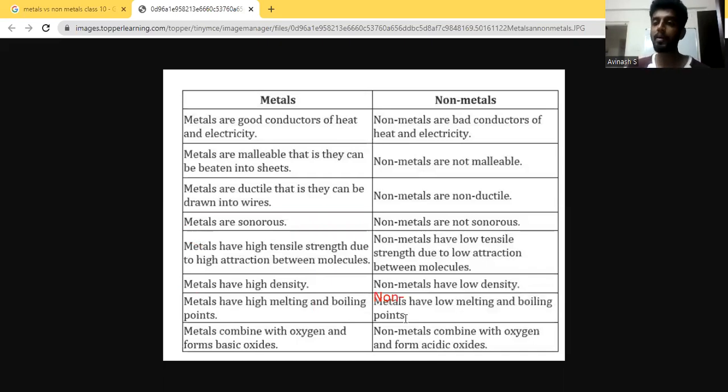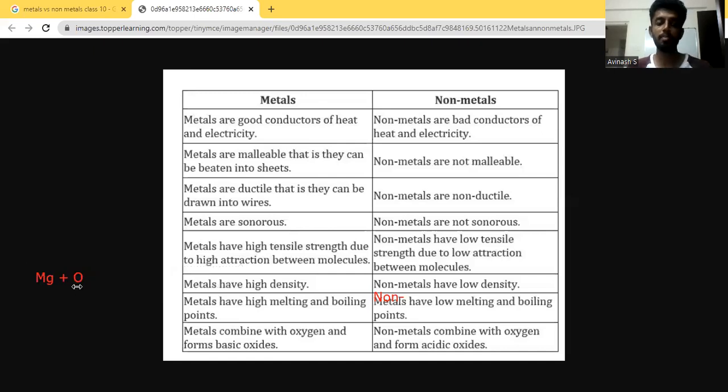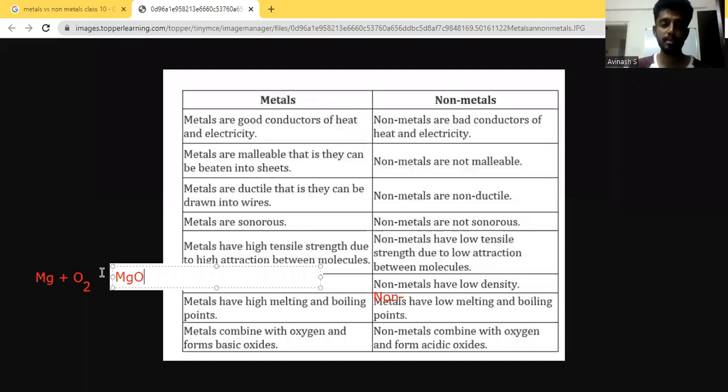And the last point is very important, especially with respect to this chapter. Metals combine with oxygen to form basic oxides, and non-metals combine with oxygen to form acidic oxides. So what we mean by this is metals will be able to react with oxygen and they will form basic oxide. Let me give you an example. For example, magnesium reacts with oxygen to form magnesium oxide. So let me balance this. So this is the reaction for formation of magnesium oxide.